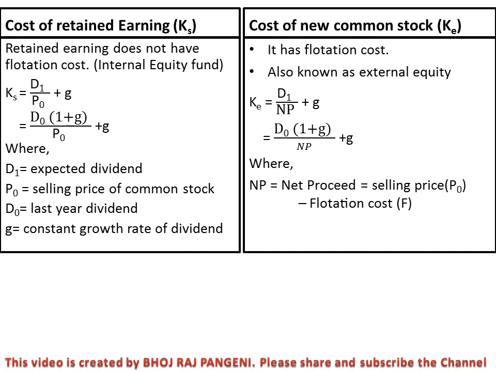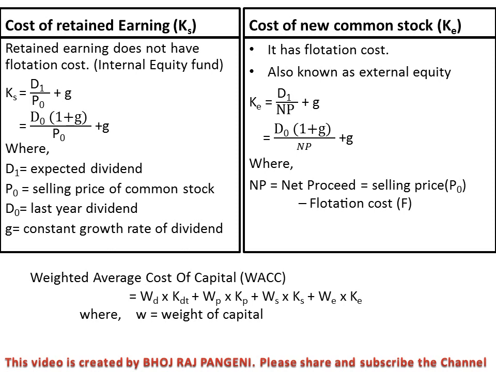Retained earning doesn't have a flotation cost, so there is no flotation cost in the formula, but new common stock has a flotation cost, so we have to deduct it from the selling price. P0 minus flotation cost is our NP, or we can directly put NP as P0 minus F, whichever formula you like.